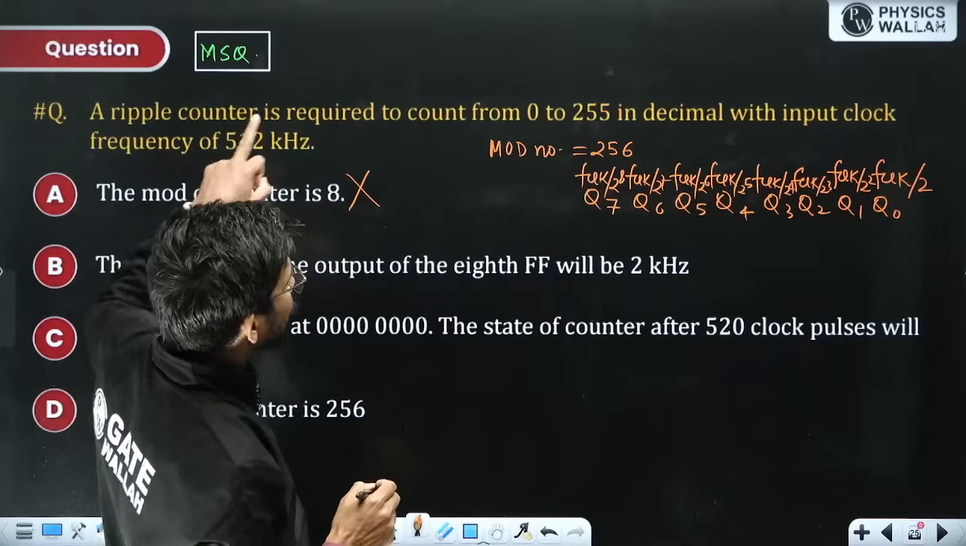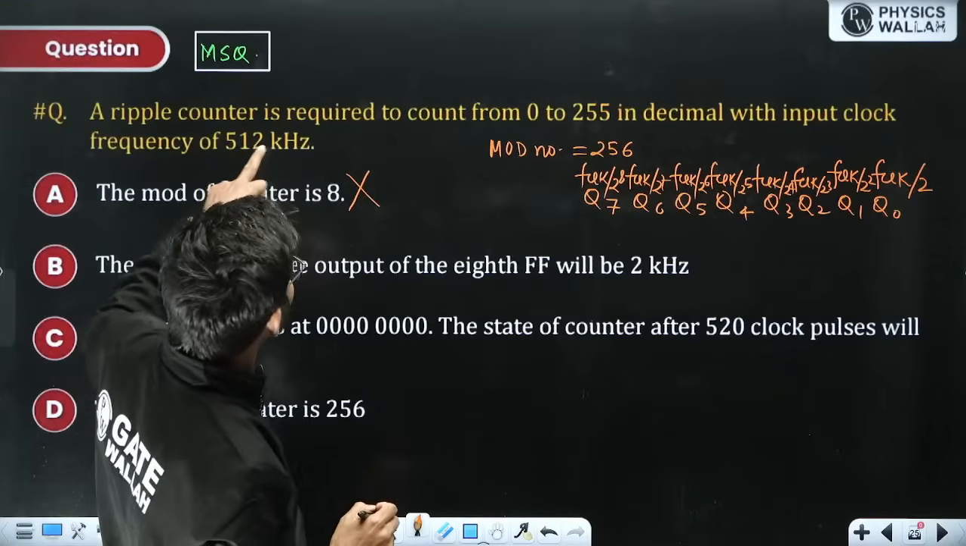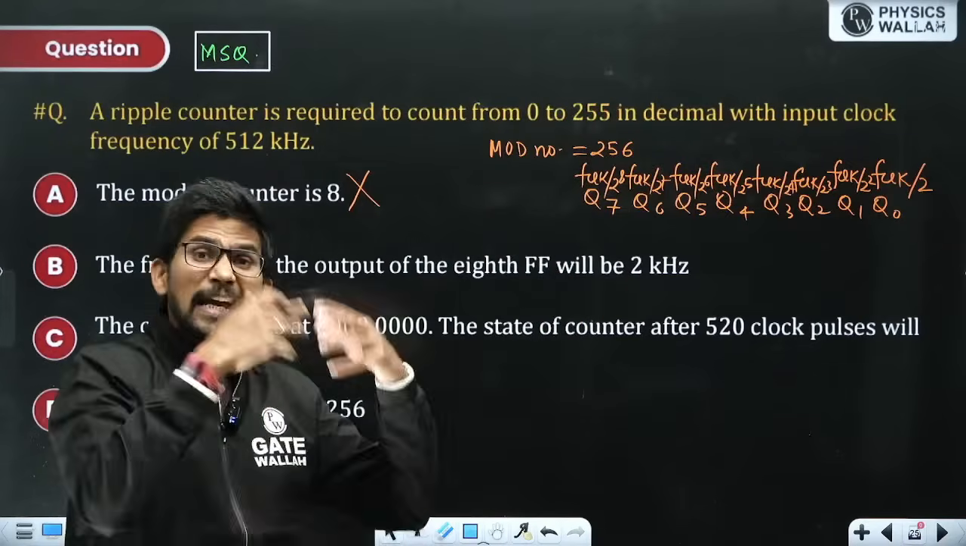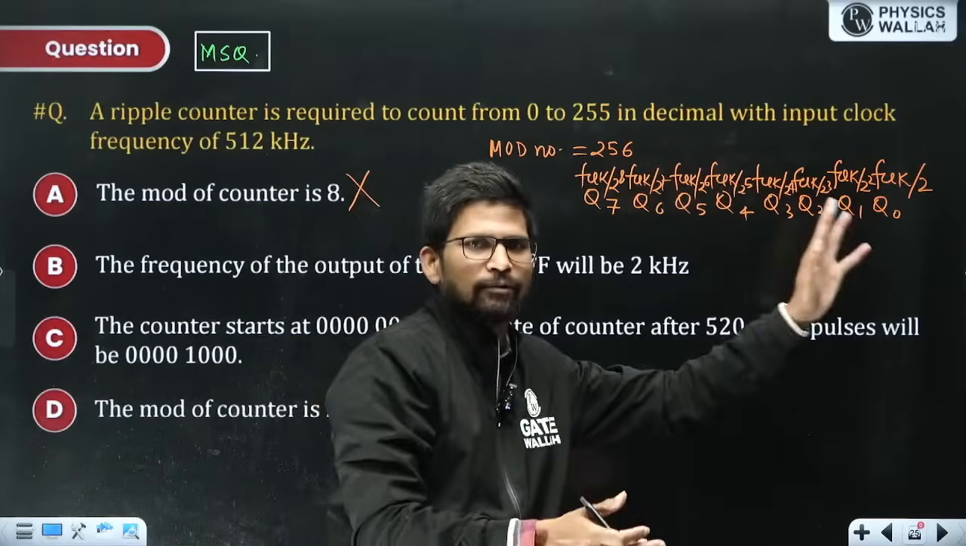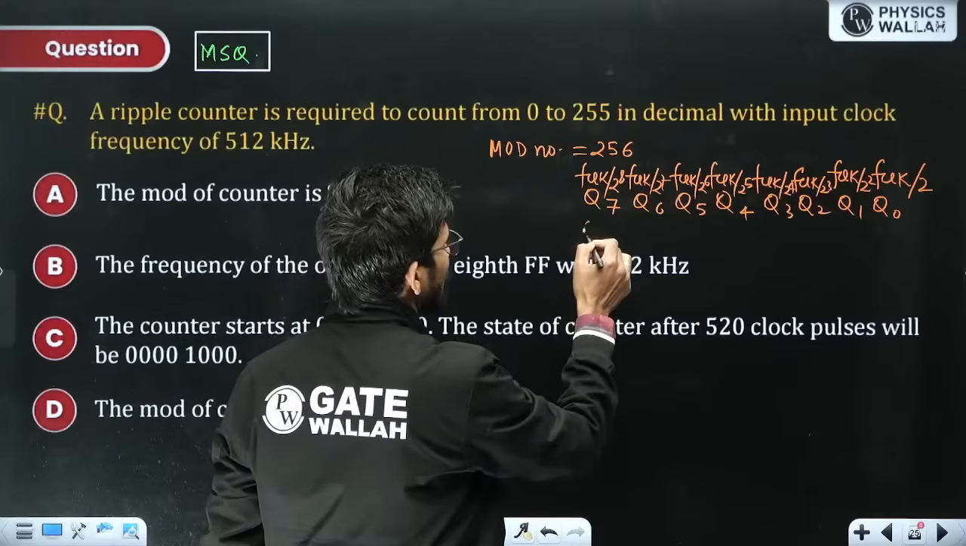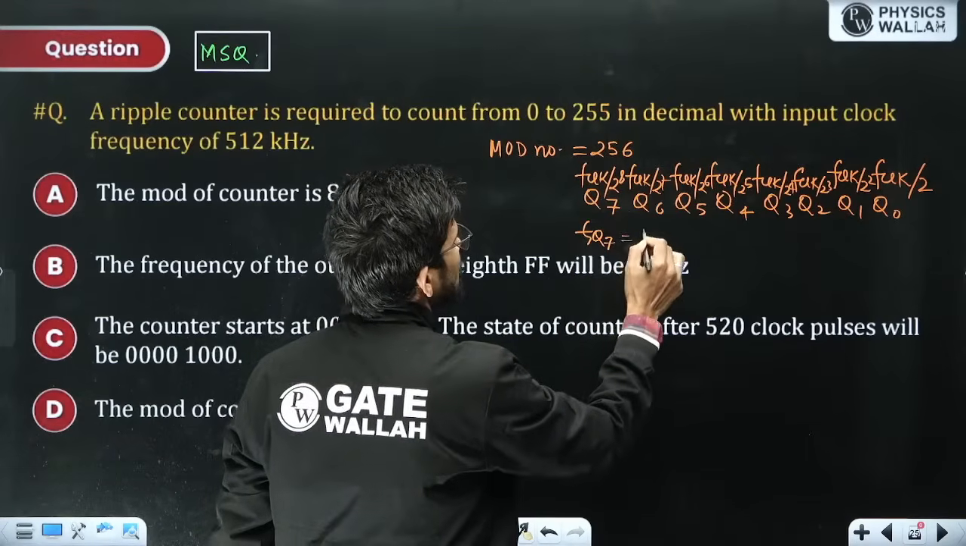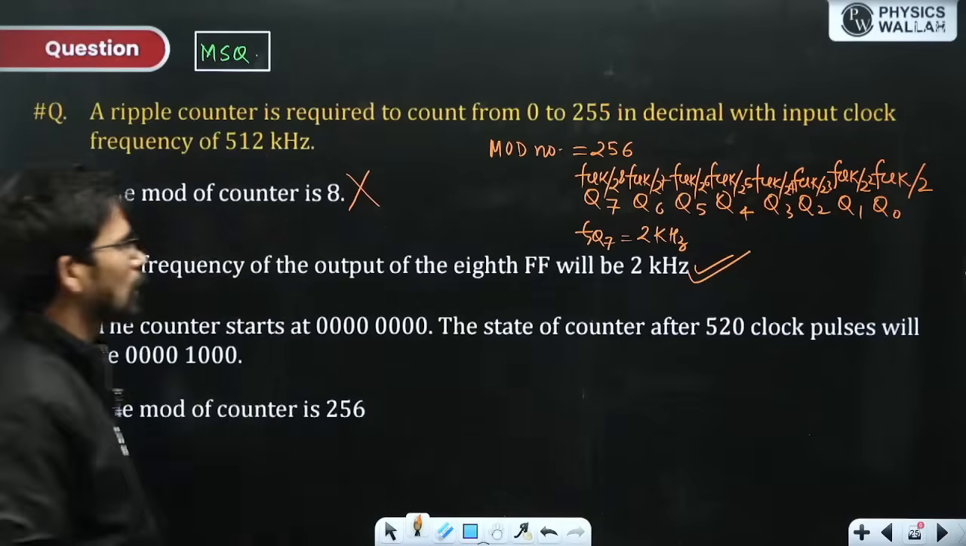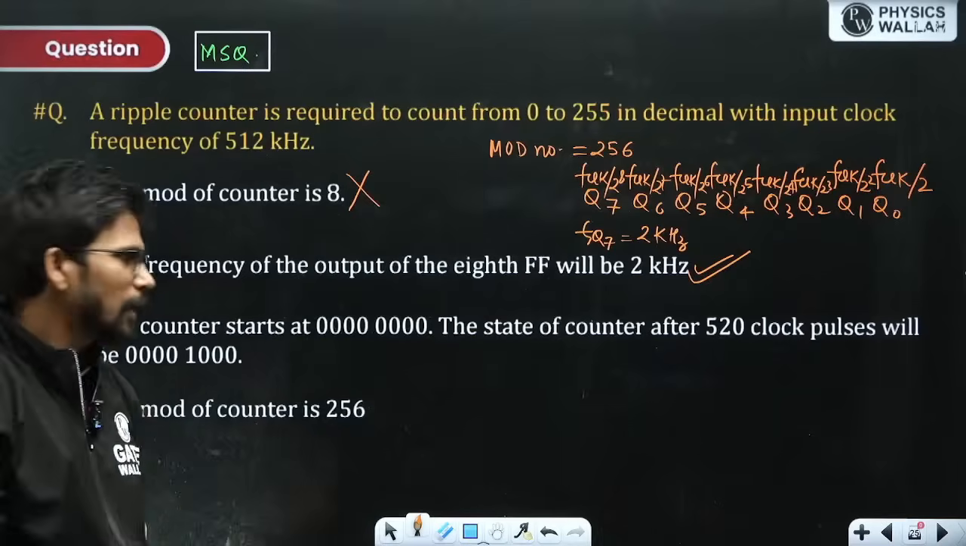So if the input clock frequency is 512 divided by 256 at Q7, that is Q7 is nothing but 8th flip-flop. Q0 is first flip-flop. So you'll be getting frequency at Q7, FQ7 is nothing but 2 kHz. So this is definitely a right answer. B option is correct option. So B is the correct option over here.